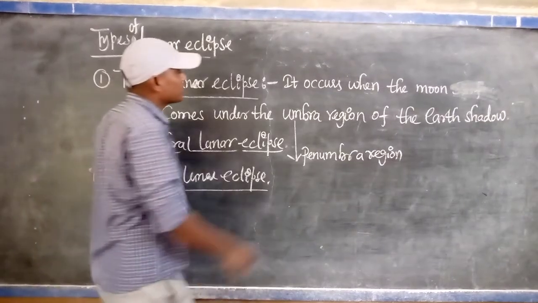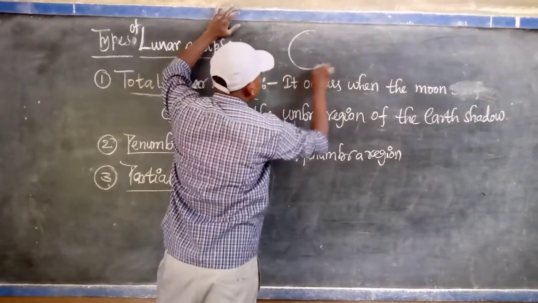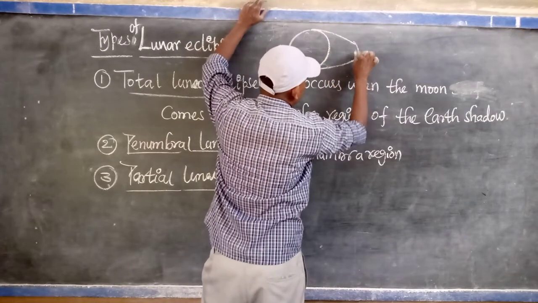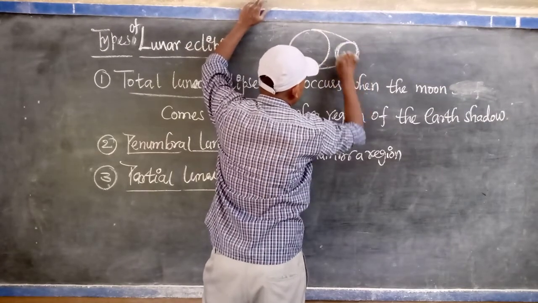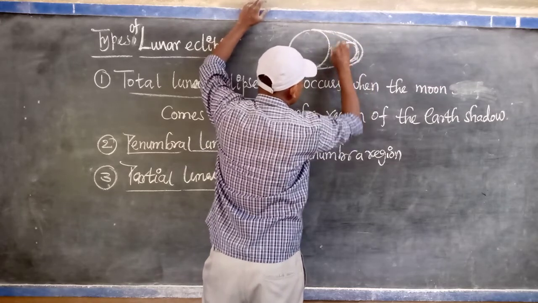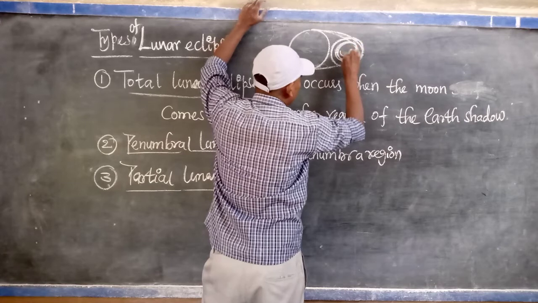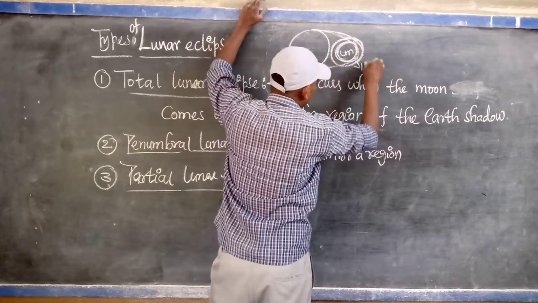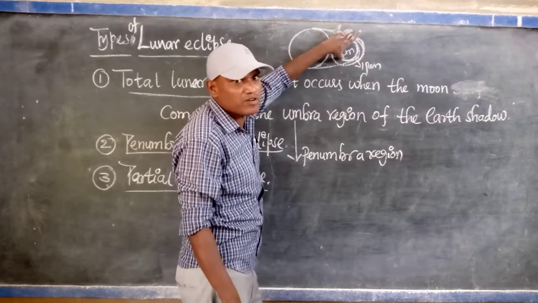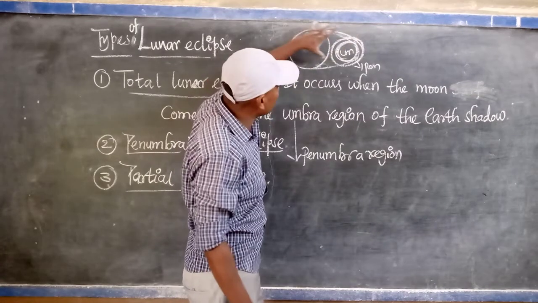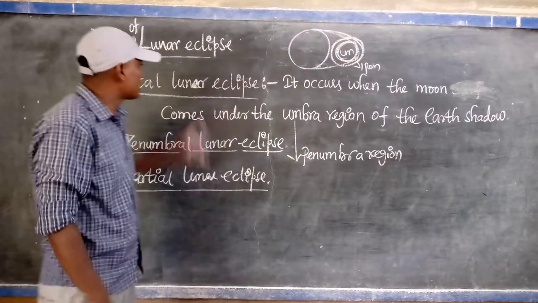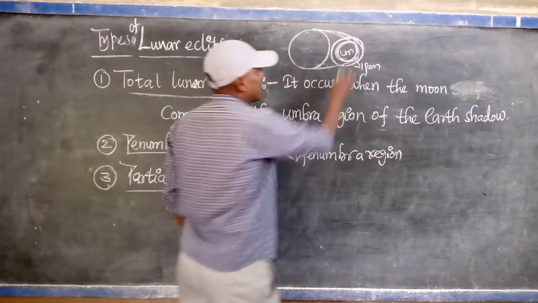This is the earth's shadow. In this part, initially the moon is there. The earth's shadow is like this. This is the umbra region, and this is the penumbra region. If the moon is exactly at this place, what will happen? No part of the light coming from the sun reaches here. That's why the entire moon does not appear. That is the total lunar eclipse.